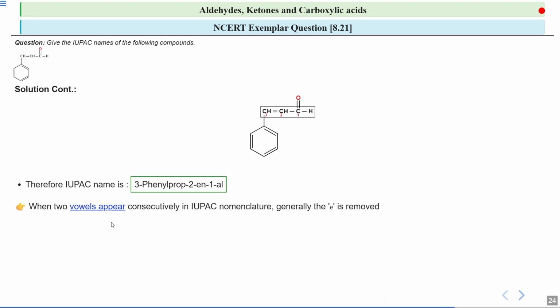One thing which you need to remember is that when two vowels appear consecutively, then generally E is removed. For example, in this case, it is prop-ene because a double bond is there. So the E of this ene is removed and replaced by an O, which is ONE in case of ketones. But whenever there is an aldehyde, in that case the E of ENE is removed by AL. So whenever two vowels are coming consecutively, then generally E is removed: ONE in case of ketones, and AL in case of aldehydes.